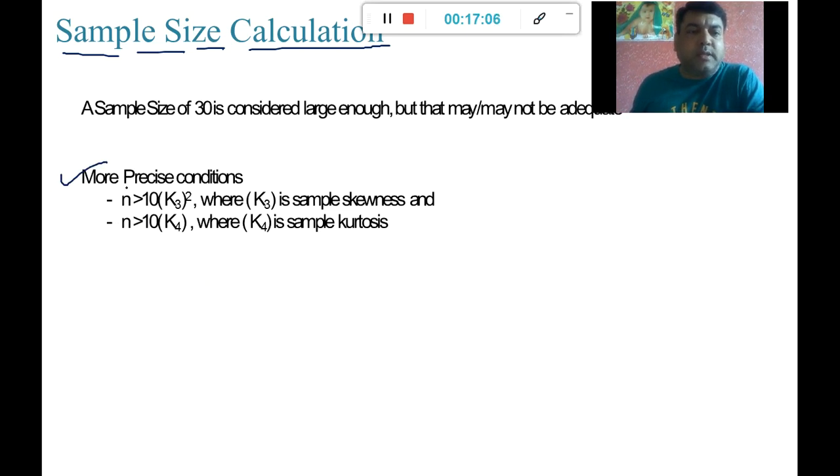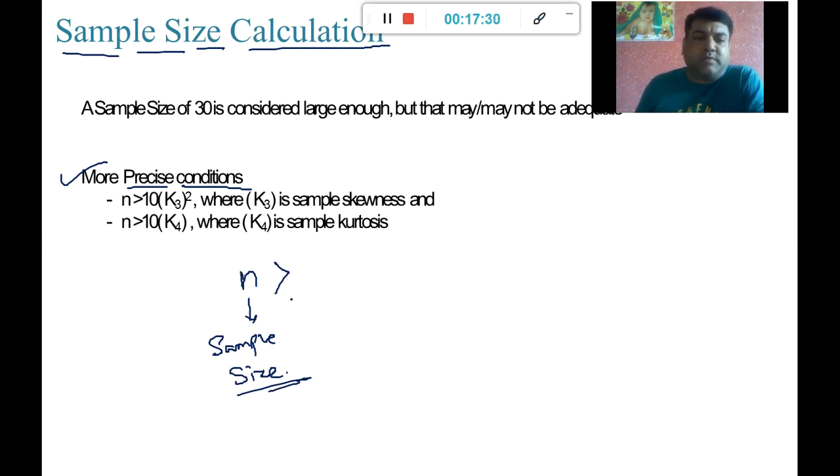So these are going to be the precise conditions for my sample size to be adequate enough. The formula will be: n should be greater than, where n is nothing but my sample size. Small n, remember, always denotes sample size.